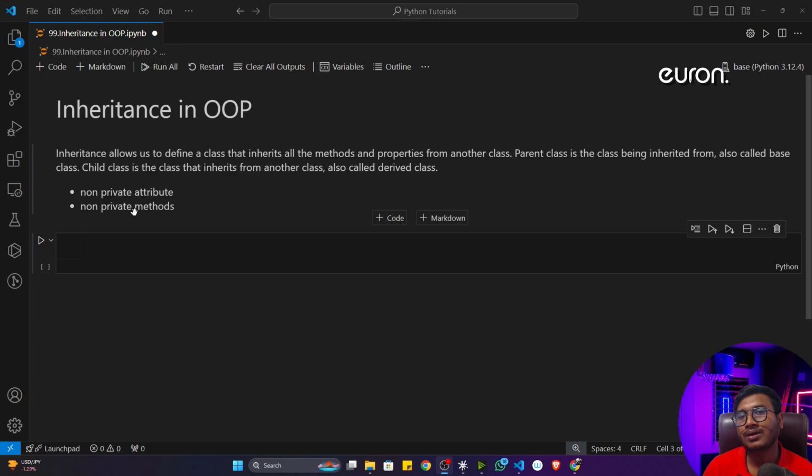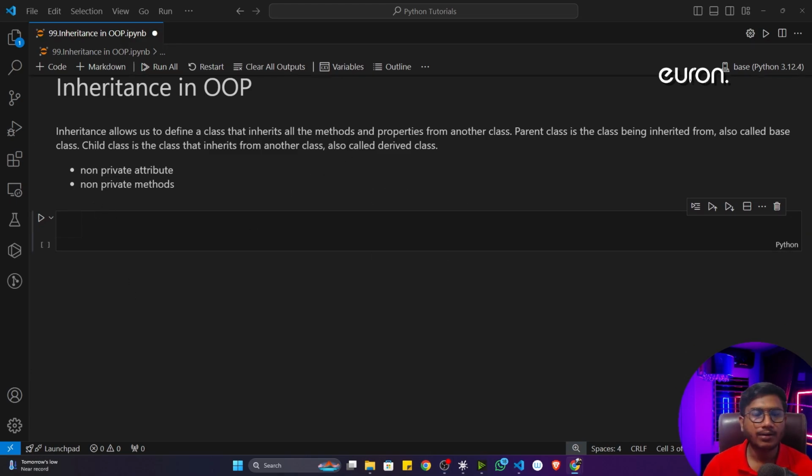As we learned in aggregation as well, it should be non-private. If you have some private property in the parent class, you can't access it that time. For this you have to use a setter and getter. So it should be non-private attributes and non-private methods. Always remember this. Now let me show you one example of how we can perform inheritance.